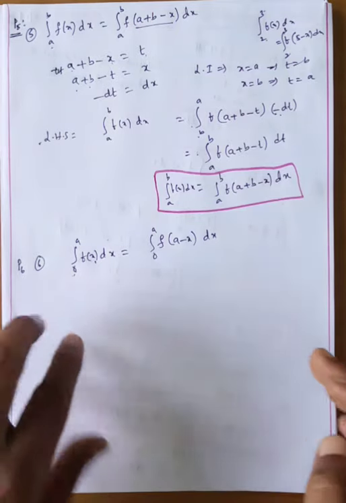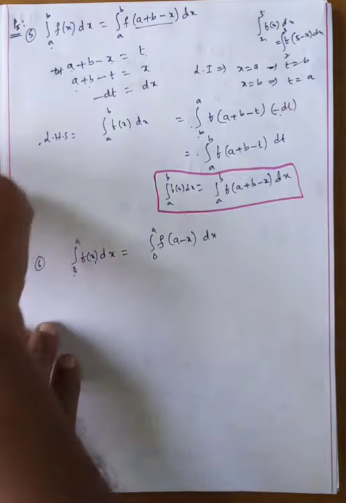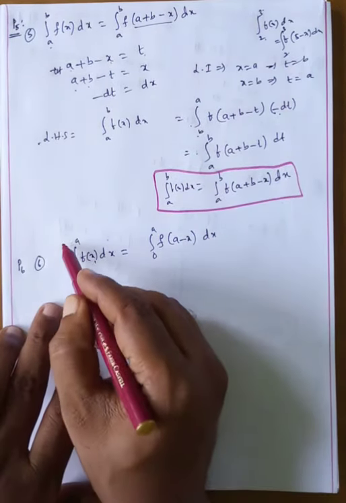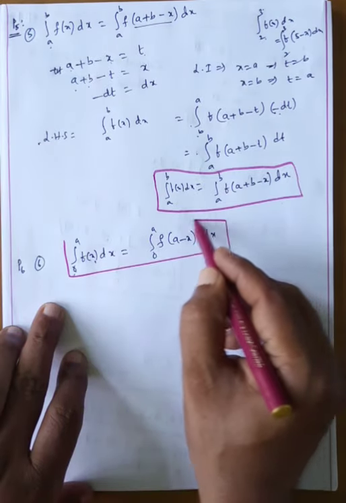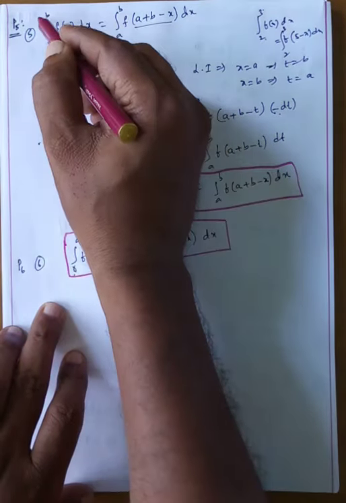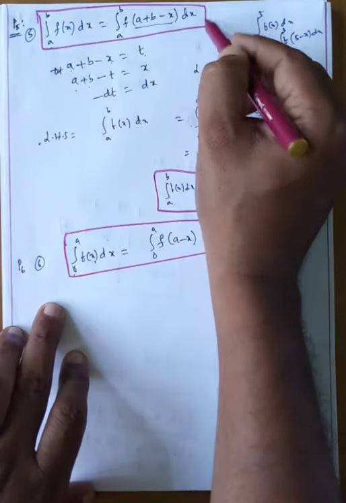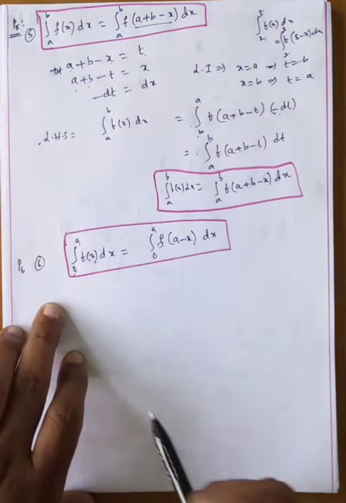Now, how to prove this one? This is one of the important formulae. What is the formula going on here? This property, okay, my dear students. Now this is also one of the important properties. You remember, each and every one is important.